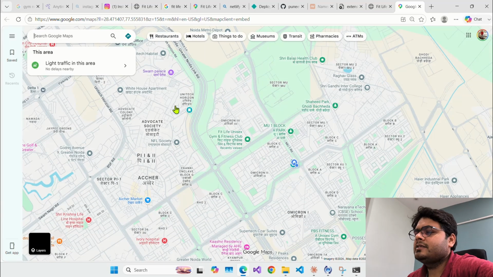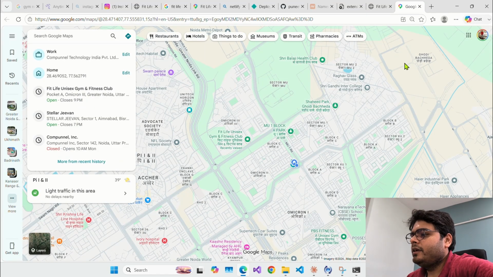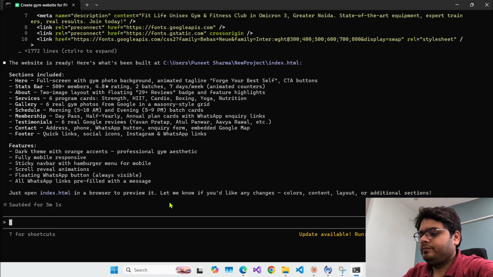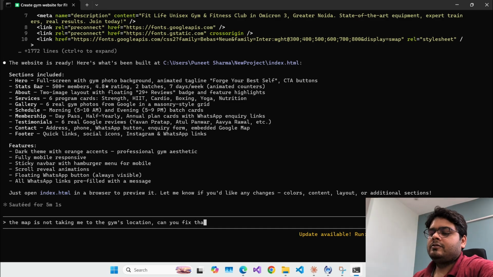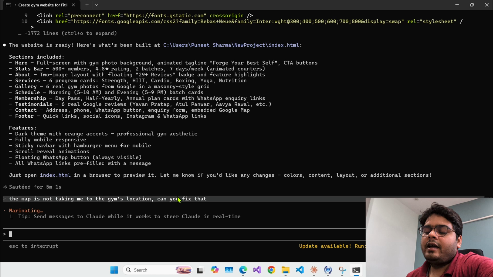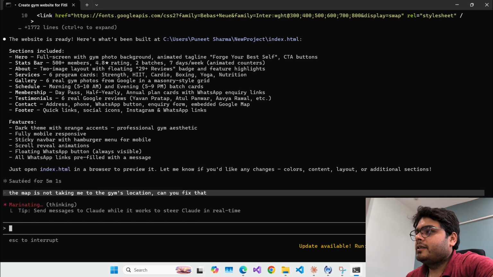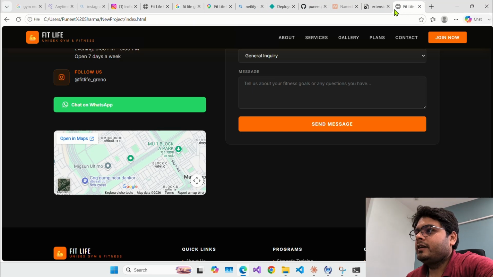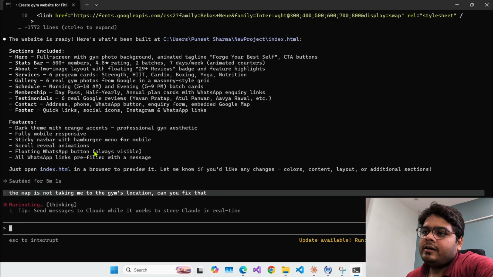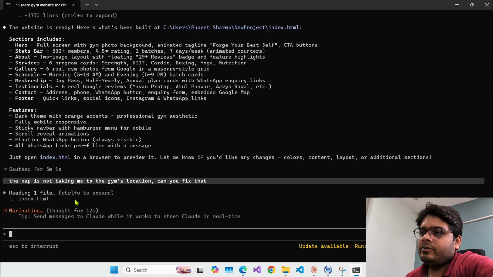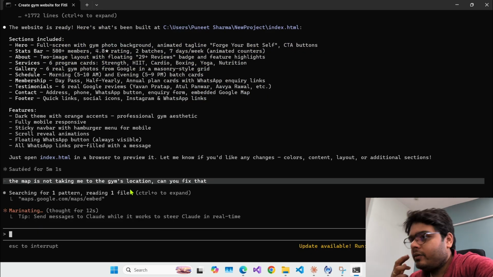It is not. So I can just fix these issues by providing prompts. So the map maybe is not taking me to the gym's location. Can you fix that? So I'm just providing prompts in simple terms, और ये सारे काम कर देगा यहाँ पे, और अभी ये इशू फिक्स करेगा। तो ऑब्वियसली हमें पता चल जाएगा कि यहाँ पर it will write the file and ask permission from us, so that we will allow it to write.